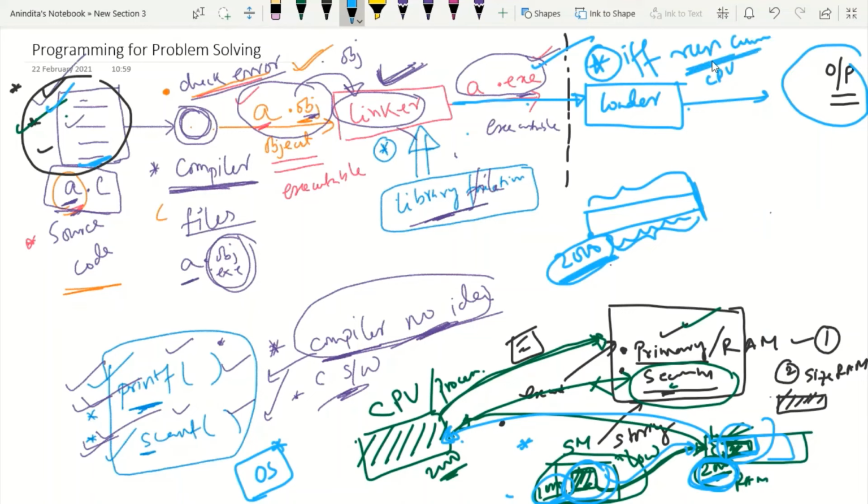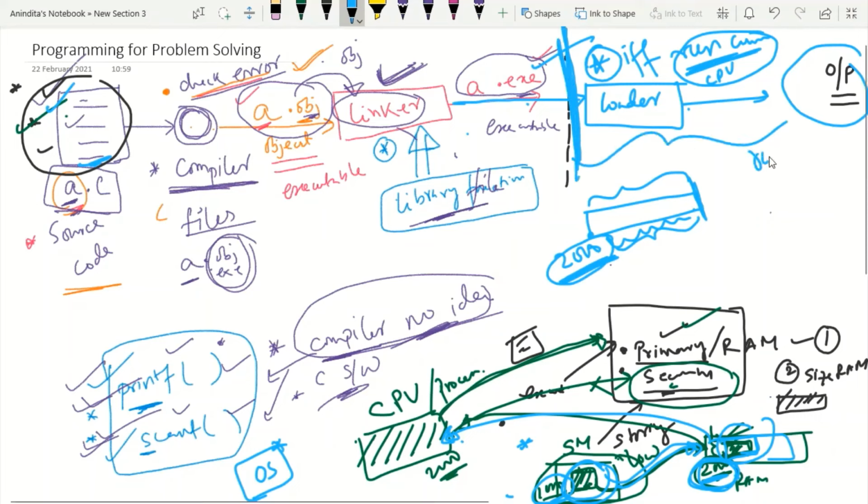Clicking on run means now you need to load it into the RAM. If you don't write the run command, only up to compilation will happen. So this part is for running. This is the main thing. I think it is clear now.